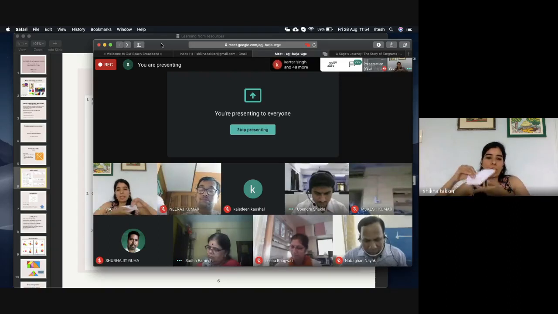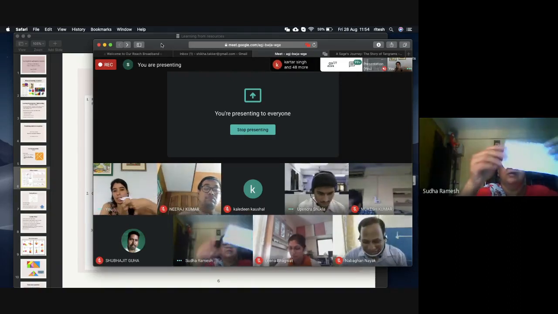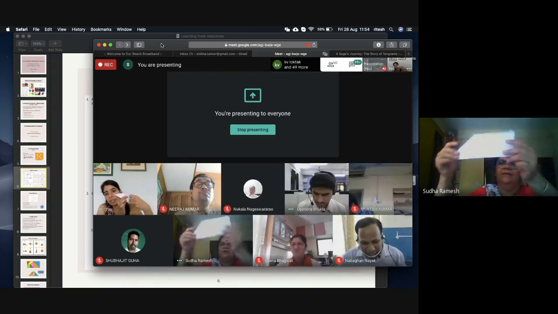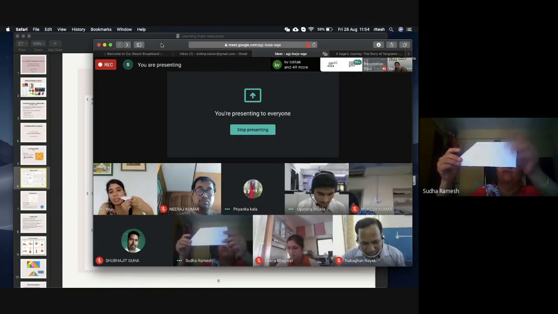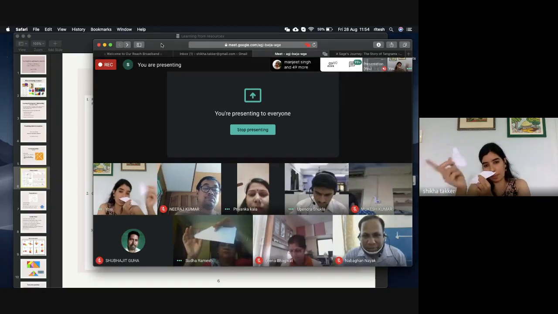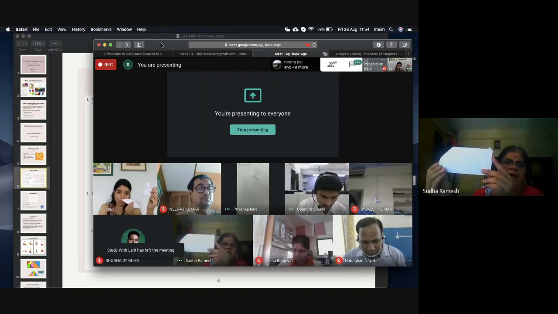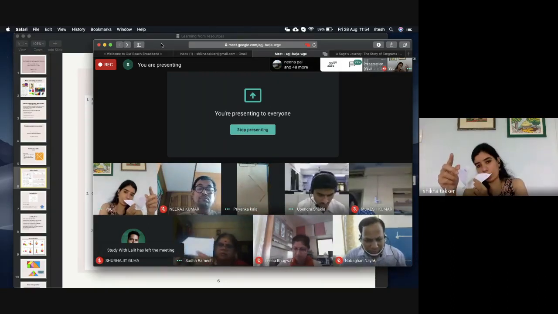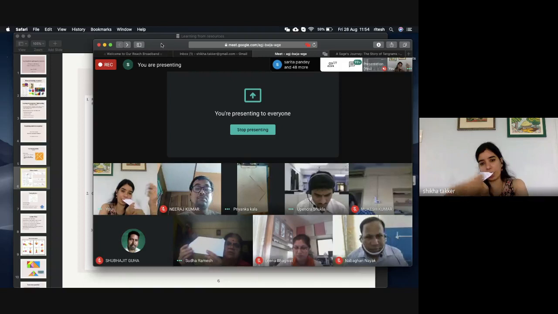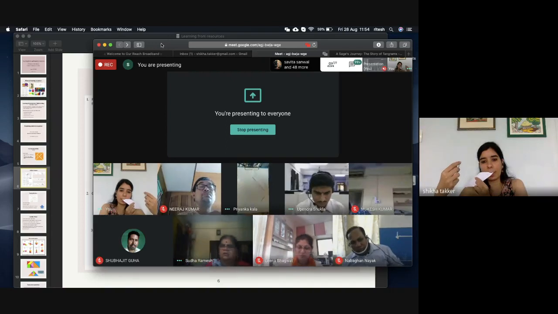Sudha ma'am, this is the shape we had last. You have to take this part, and till here I got it. Yes. So now take this side and overlap it on the other side. The square side. Take the top part of it and roll it in a way so that you can get a parallelogram. Ma'am, I got it. Keep folding it, ma'am.